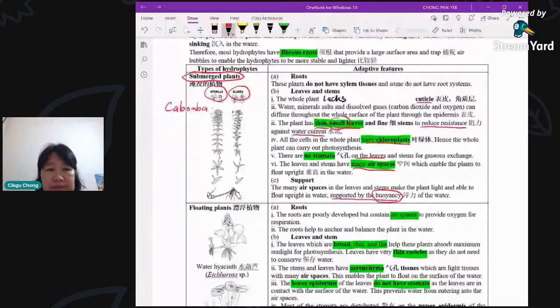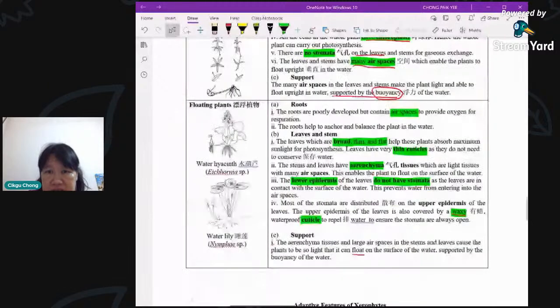Now floating plants have slightly different characteristics. Okay, the roots have air spaces. All right, remember your arrow root? Not arrow root, what you call lotus root. 莲藕啊, teratai. When your Chinese like to boil soup, you see there are a lot of holes there, right? What we are actually eating is the root of the teratai plant, like that one. Remember, all right? Like that.